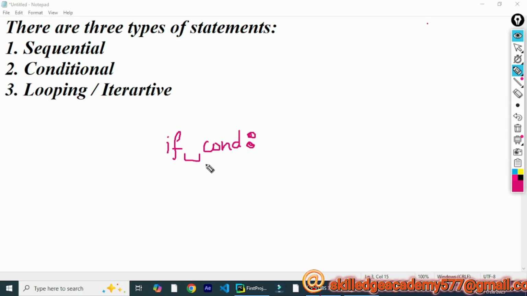Now, wherever a statement or a group of statements are dependent on or are part of a header statement, in this case the if and the condition forming the header, then such statements are followed by this colon.